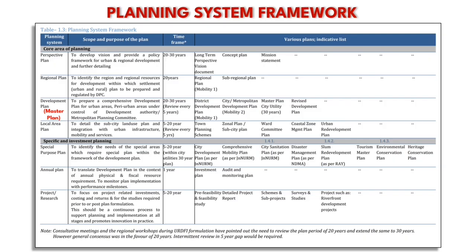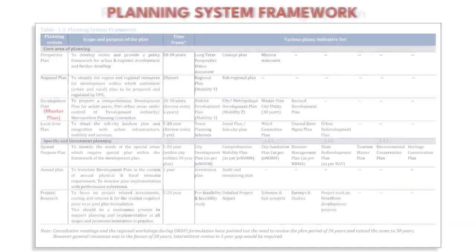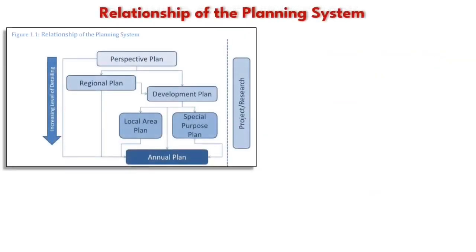First is core area of planning and the other is spatial and investment planning. This chart shows the hierarchy of the planning system. So perspective plans are the topmost planning layer. These are generally prepared for a very wide area such as a district, state or a country, and therefore prepared for almost 20 to 30 year of horizon period. Such plans generally have policy level frameworks and intervention of various sectors.